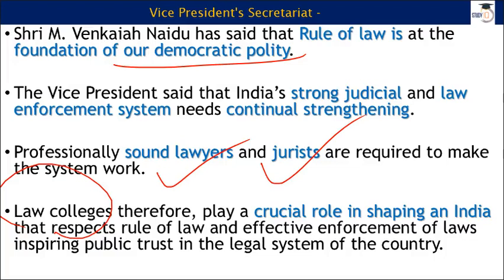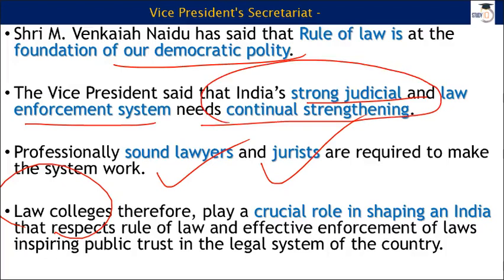And the Vice President also said that India's strong judicial and law enforcement system needs continual strengthening. And when you will become an IPS officer, you will become part of this criminal justice system. At that point of time, you will become a very small yet very important cog in a big machinery.